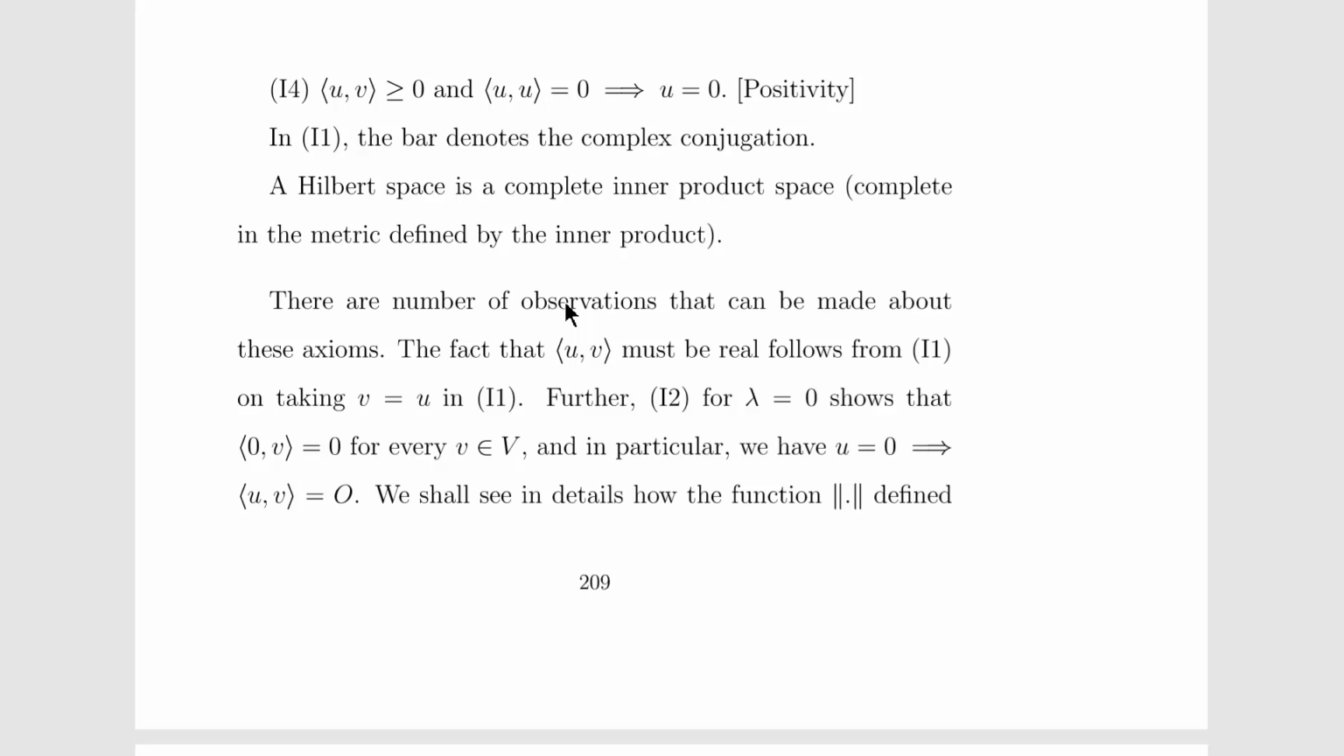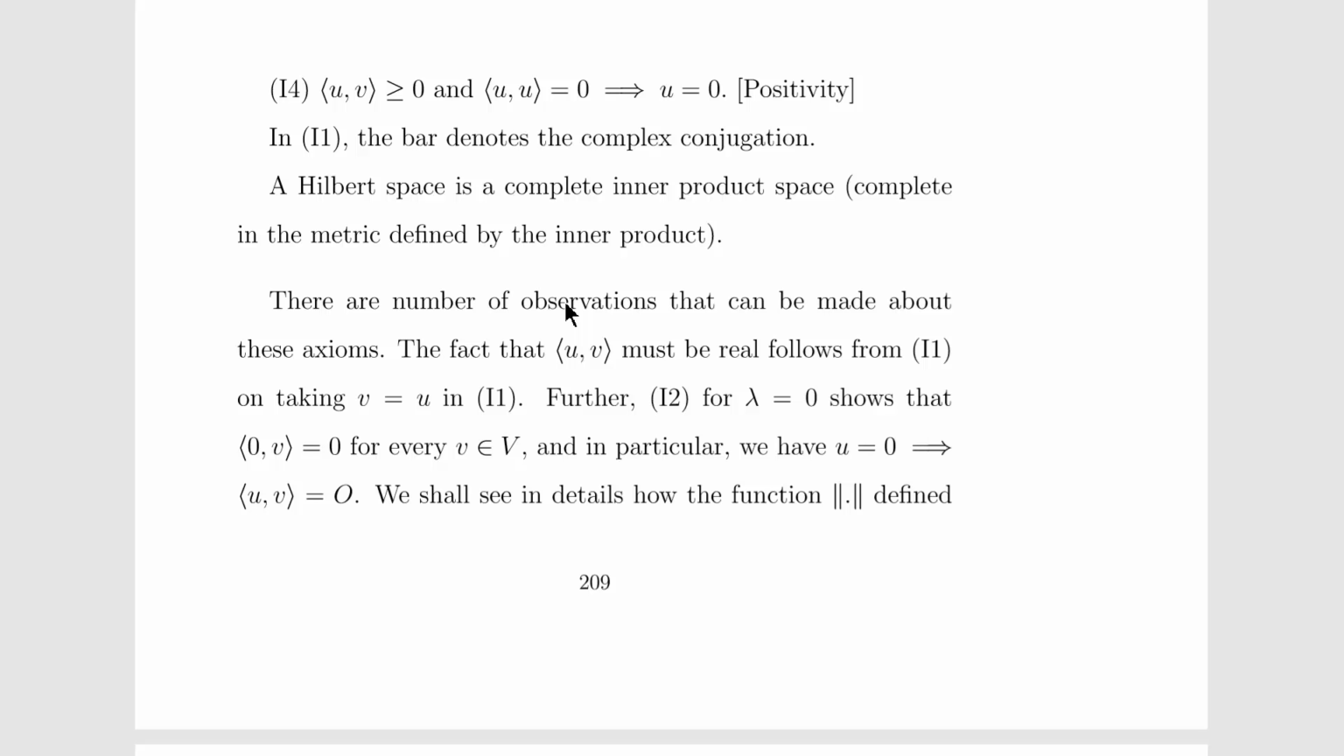Now we will discuss some of these properties. There are a number of observations that can be made about these axioms. The fact that the inner product of u, u must be real follows from property 1 on taking v equal to u. And further, lambda equal to 0 shows that the inner product of 0 comma v is equal to 0 for every v belonging to V. And in particular, we have u equal to 0 implies the inner product of u comma v is equal to 0.